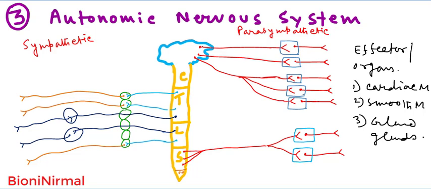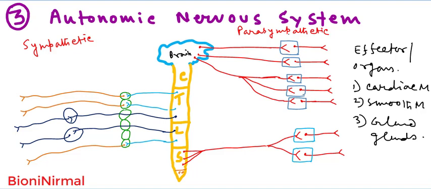Right? And this is the diagram of the central nervous system. This is the brain, and this is the spinal cord. In the spinal cord, here you can see the different regions of the spinal cord. This is the cervical region, this is the thoracic region, this is the lumbar region, this is sacral, and the last one is the coccygeal region.